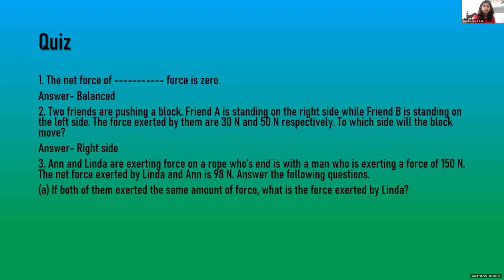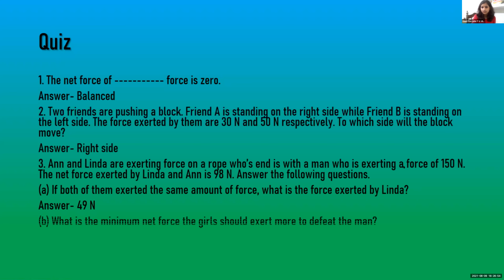49 Newton. Yes, the answer is 49 Newton. In this case, there are two participants, Linda and Anne, who are pulling a rope, whose net force is 98 Newton. That is the force exerted by them. Therefore, as it is already mentioned that both of them exert the same amount of force, we have to divide 98 by 2. And therefore, the answer is 49 Newton, that is exerted by each of them.